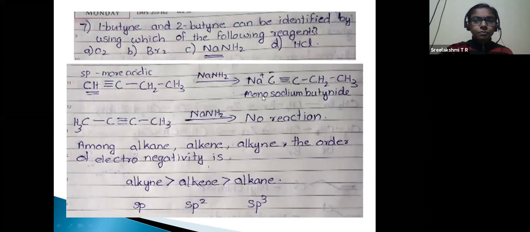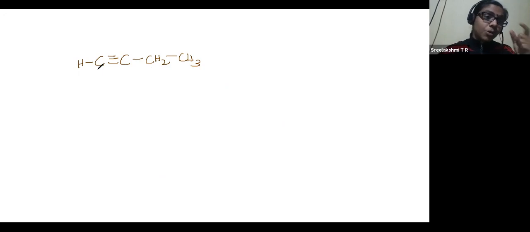Do you know how to name the species? I don't know, but I can say that here there is C triple bond C, then CH2, CH3. Okay, see, when you are numbering this from left, triple bond is there in the compound, which means it has the priority to number. So this will come first.